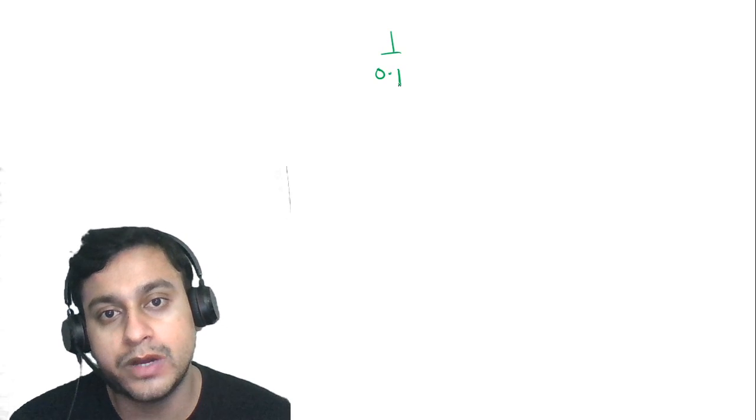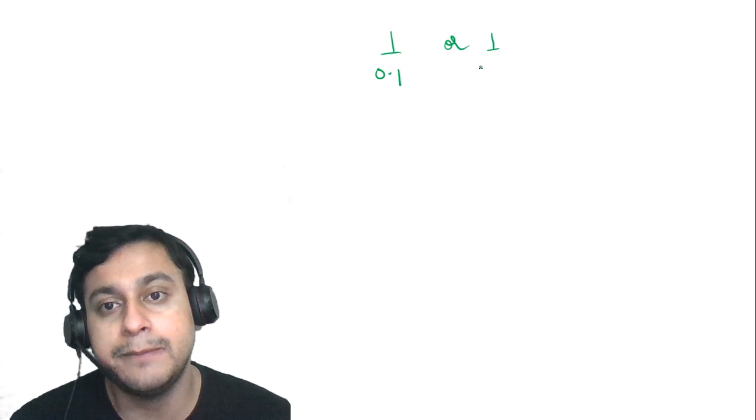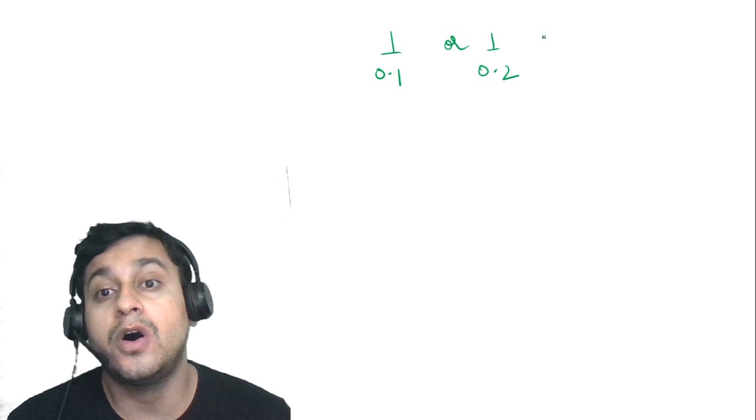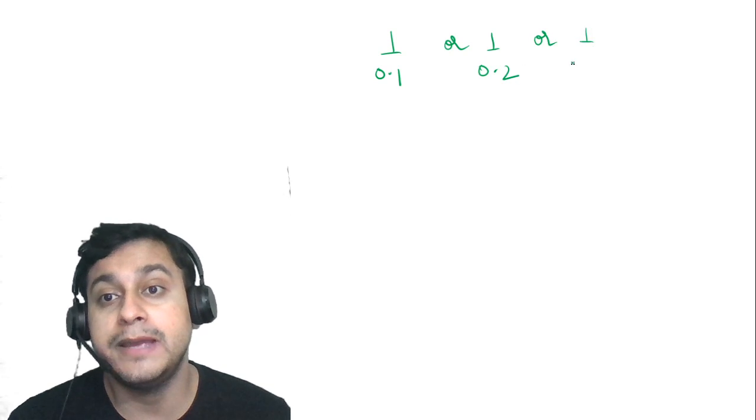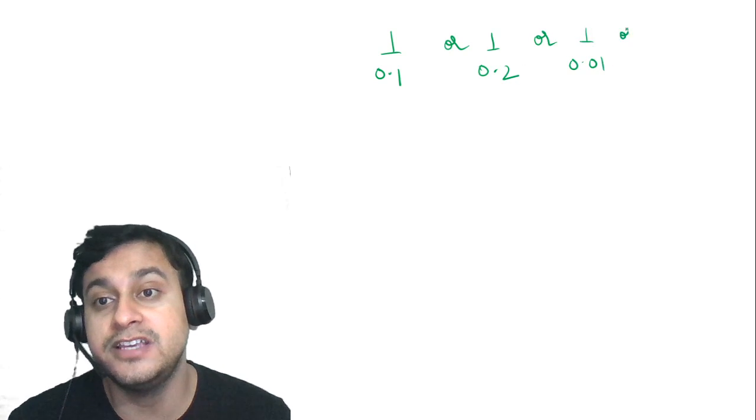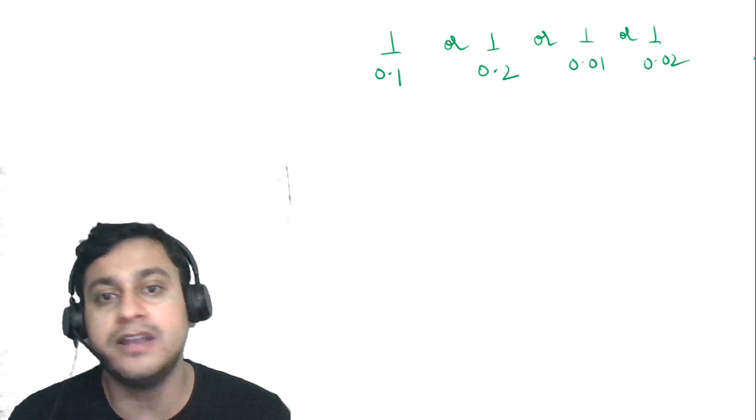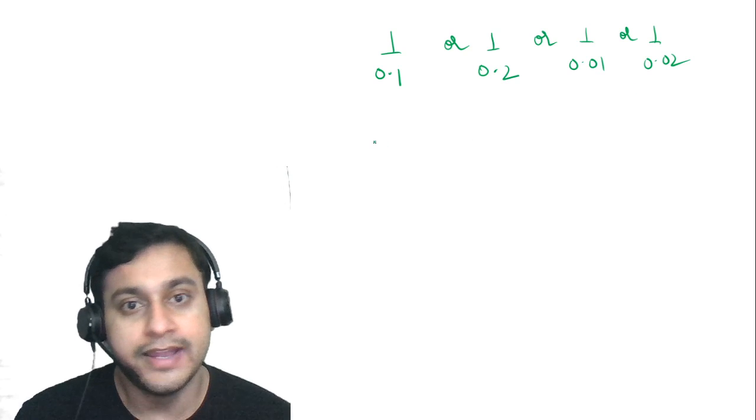If you look at that closely, 1 by something can be 1 by 0.1, or 1 by 0.2, or 1 by 0.01, 0.02, 0.03, and so on. So these can be any numbers, right?